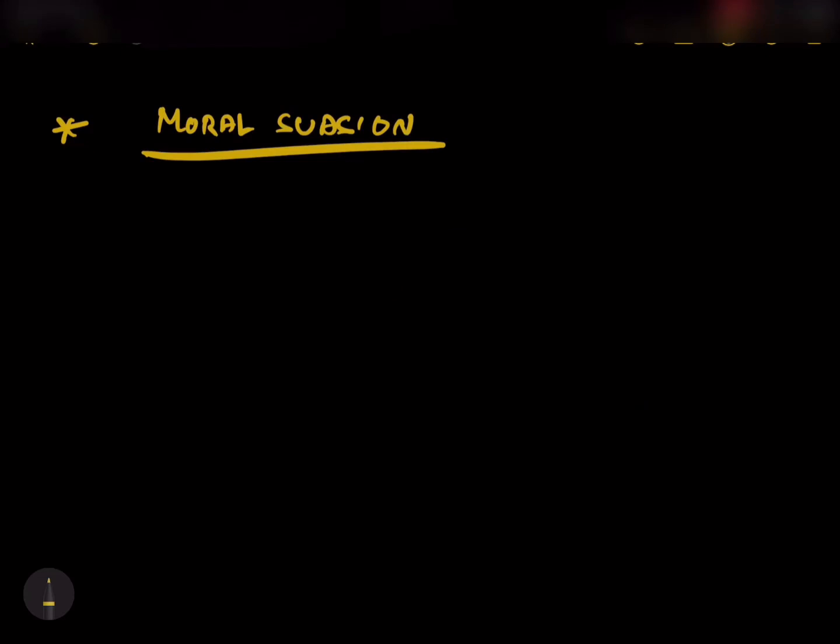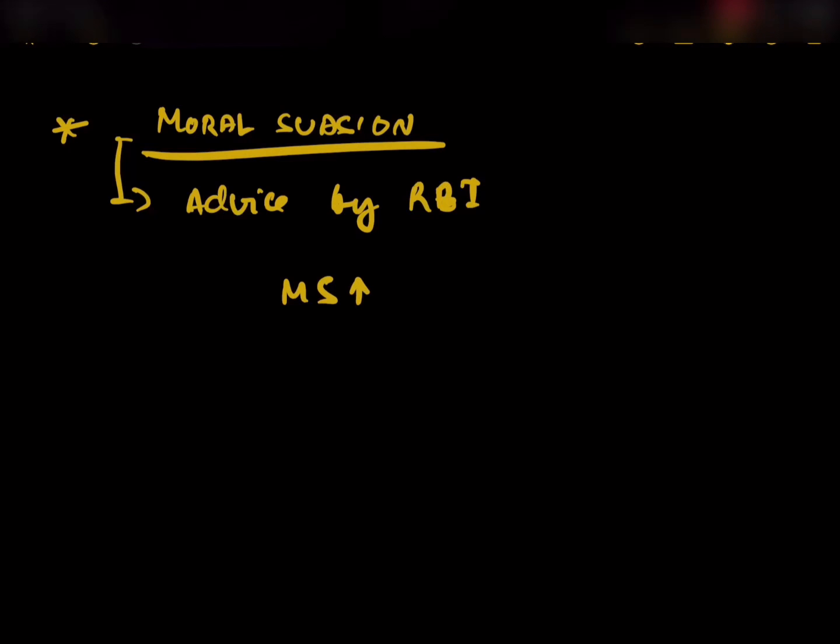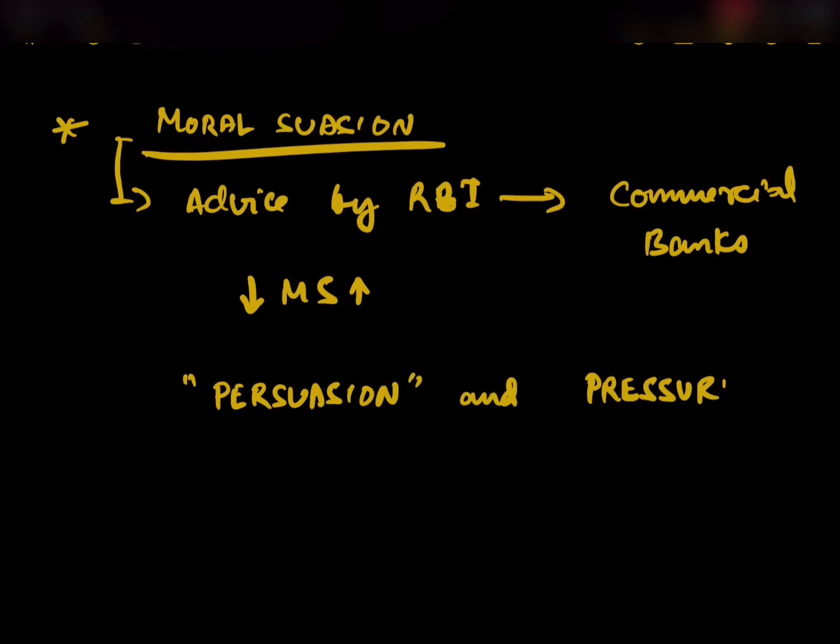Moral suasion is more like advice given by RBI to the commercial banks. Since RBI supervises the whole banking system in the economy, if the RBI feels that an increase or decrease in the money supply needs to be done, then it will direct the commercial banks. The commercial banks will be directed in such a manner that the policy of persuasion and pressure will be pursued. So moral suasion is a combination of both persuasion and pressure.